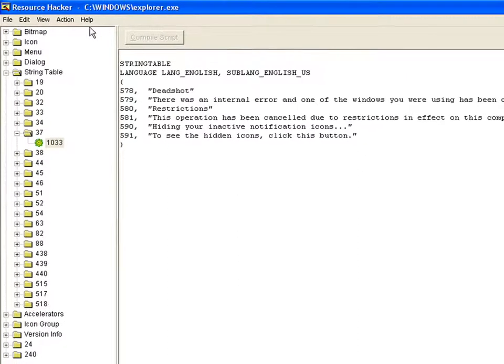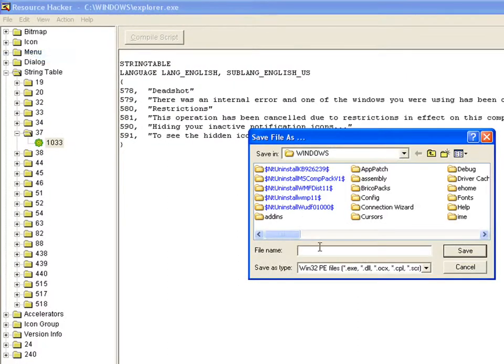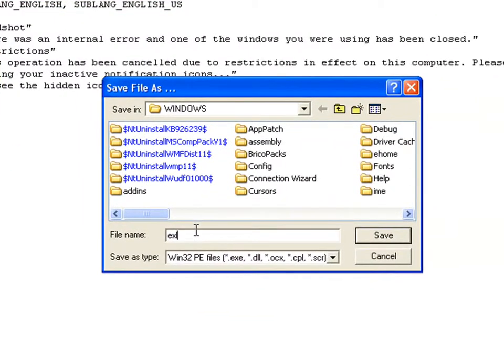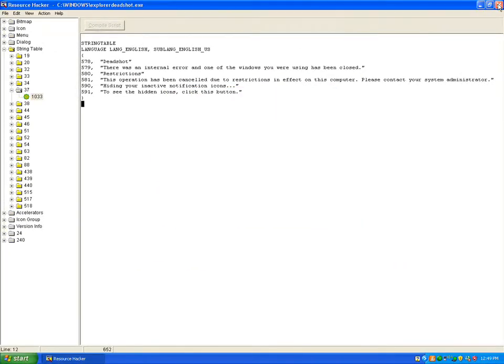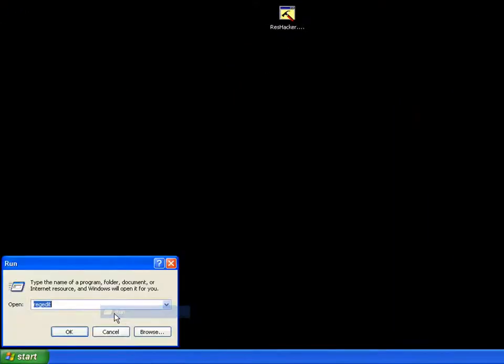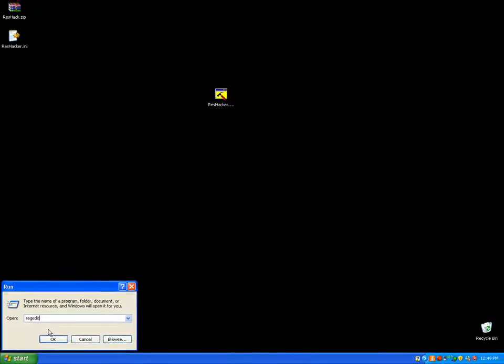Go ahead and compile the script and Save As, not Save, Save As. Save it as Explorer, then whatever you put there. So I put Deadshot, so I'll do Deadshot. Two things: make sure it's lowercase and that you have .exe at the end. You need the .exe. So go ahead and save it, and you can go ahead and exit out of Resource Hacker.